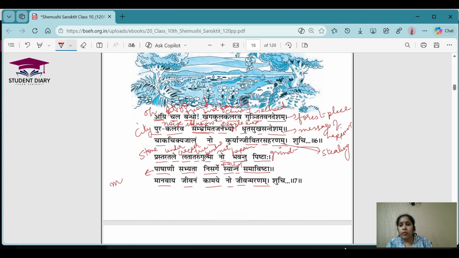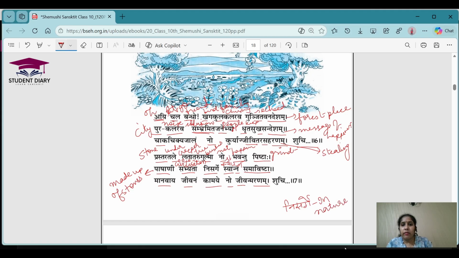Pashani means made up of stone. Sabhyata means civilization. Nisarge means in nature, it is Saptami Vibhakti. So I will write here the meaning. I have a place here. So Nisarge means in nature.